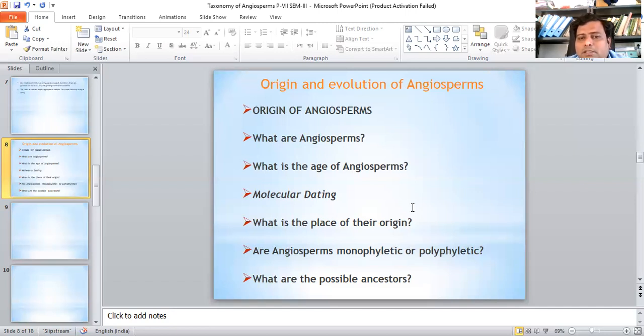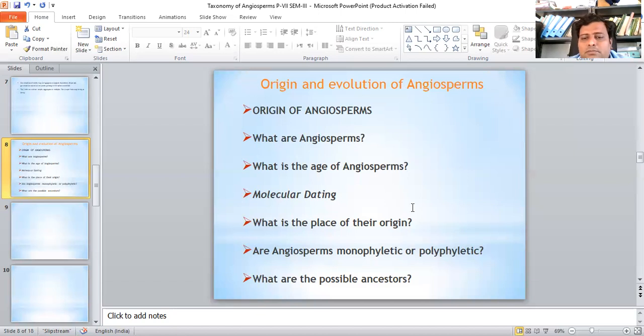What are angiosperms? Angiosperms form a distinct group of seed plants sharing a unique combination of characters. These are the important characters that separate them from the other groups of plants. They have closed carpels enclosing the ovules, pollen grains germinating on the stigma, sieve tubes with companion cells, double fertilization resulting in a triploid endosperm, and highly reduced male and female gametophytes. The angiosperms also have vessels.